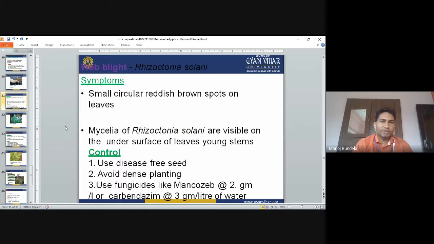Web blight, Rhizoctonia solani. The symptoms: small circular reddish-brown spots develop on the leaf. The mycelia of Rhizoctonia solani are visible on the undersurface of the leaves and young stem. To control this, use disease-free seeds, avoid dense planting, and use fungicides like Mancozeb 2 gram or Carbendazim 3 gram per liter of water to control Rhizoctonia solani.